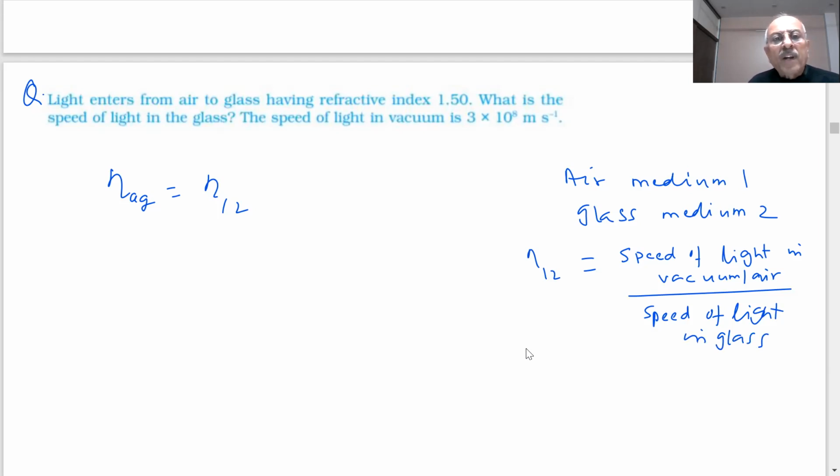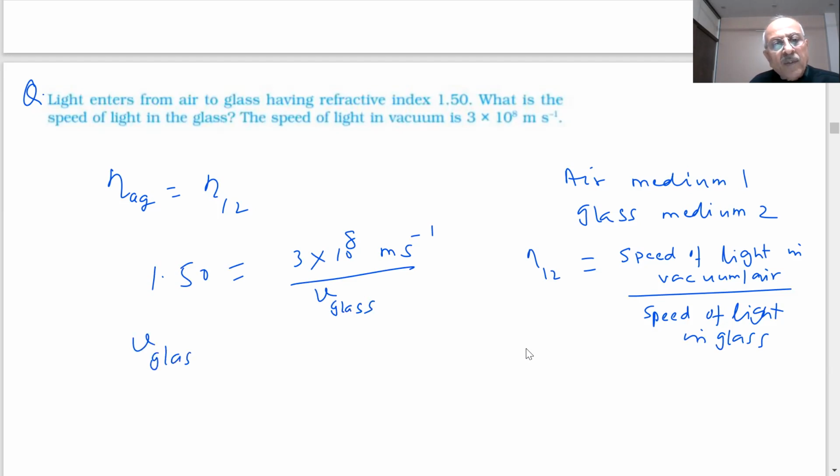Now light is entering from air to glass, student. Refractive index is how much? 1.50. What is the speed of light, 3 into 10 power 8 meter per second? Then what is the velocity in glass? Velocity in glass will be equal to, student, 3 into 10 power 8 divided by 1.5. What is the answer you are getting? 2 into 10 power 8 meter per second.